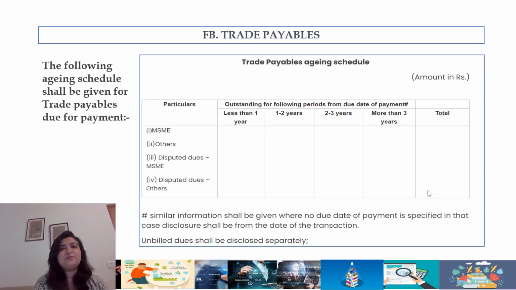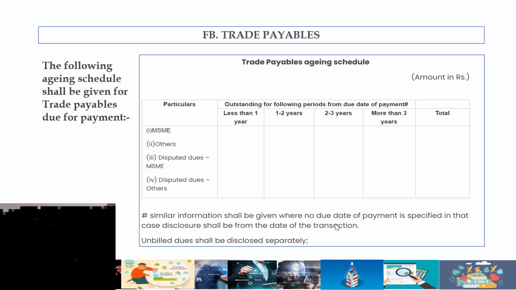The third is the change made in trade payables. Now it appears that this Schedule 3 wants one layer more disclosure, the last layer being the actual trial balance itself. This is the second level that they want us to disclose. The trade payables aging schedule. It needs to be recorded as MSME, others, disputed MSME, disputed others.